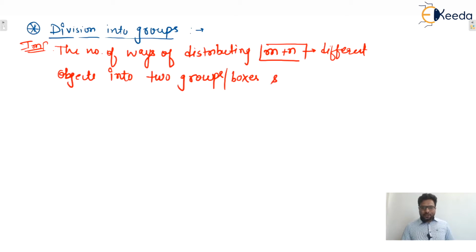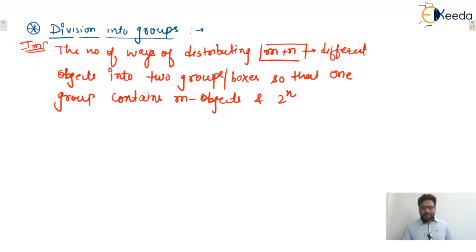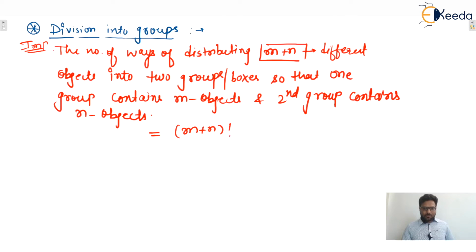Okay, so the condition is that one group contains m objects and the second group contains, let's say, n objects, and that is given by, or that is equal to, m plus n factorial divided by m factorial into n factorial.